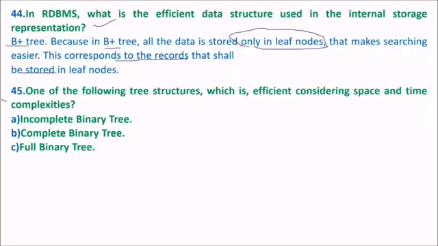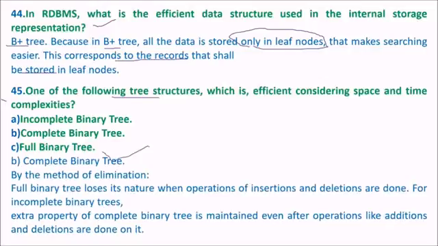Which of the following tree structures is efficient considering space and time complexity? Can you judge the answer? Efficient in space and time complexity. It is actually a complete binary tree. Let us use the method of elimination again. A full binary tree loses its nature when insertion and deletion operations are done. For complete binary trees, the extra property is maintained even after operations like additions or deletions are done on it. So the answer would be the complete binary tree.